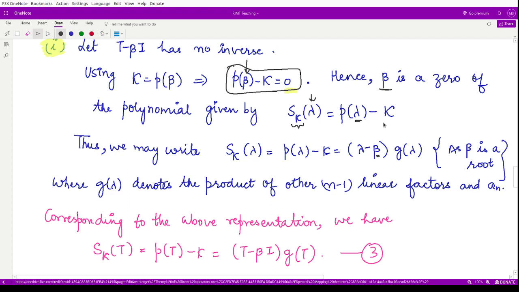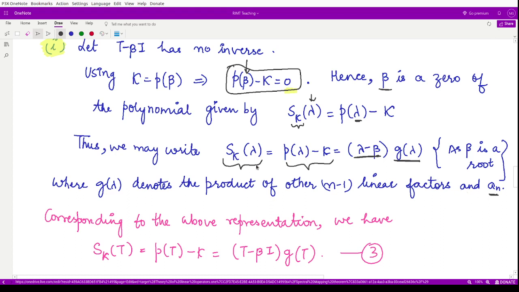Because we found beta to be a root of this polynomial, we can write S kappa of lambda to be P of lambda minus kappa. We have one root for this polynomial, which is beta, so lambda minus beta would be a factor. We can write this as (lambda minus beta) into some other polynomial g of lambda, which is the remaining polynomial consisting of the other n minus 1 linear factors and the leading coefficient.